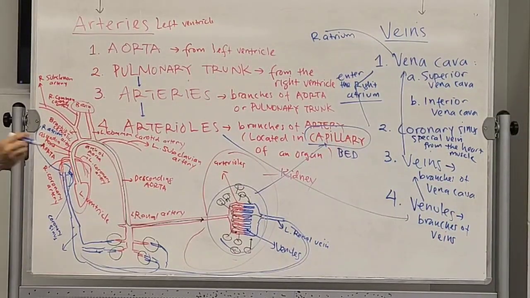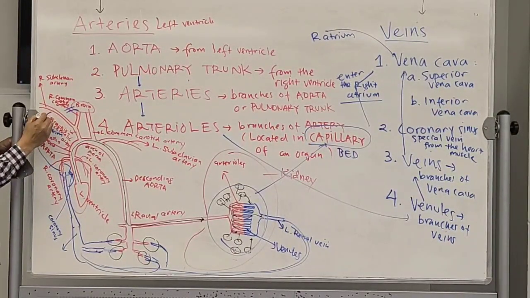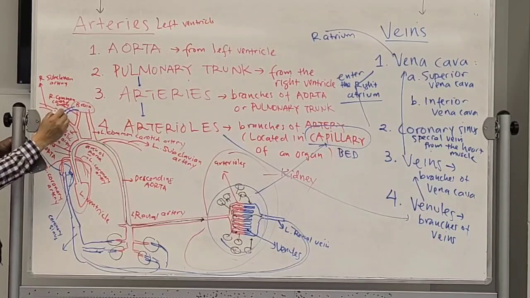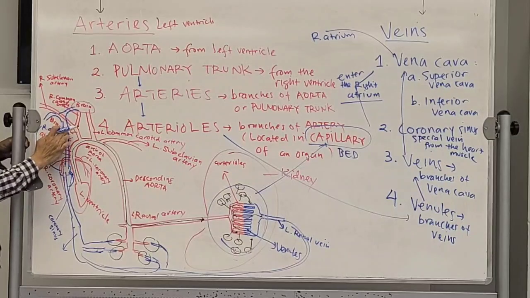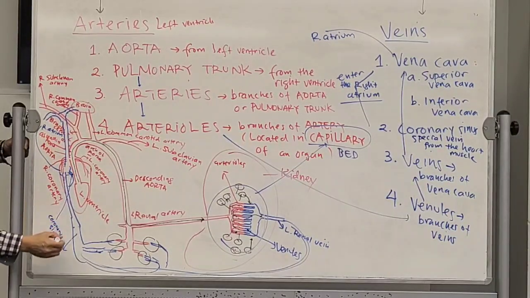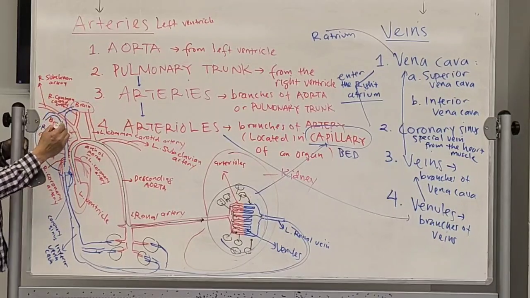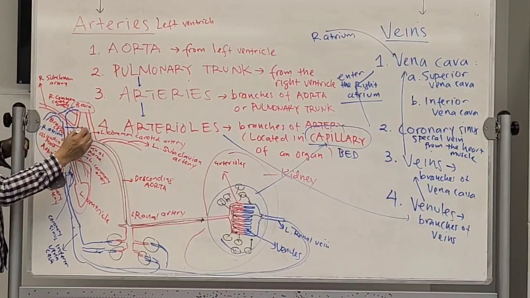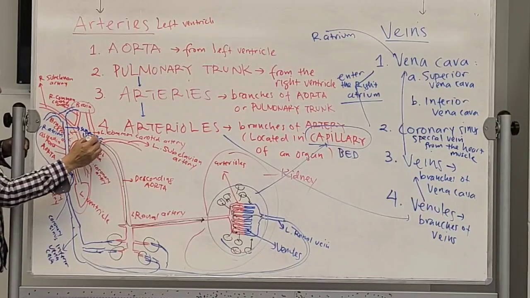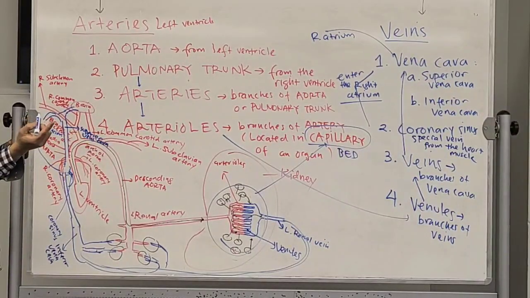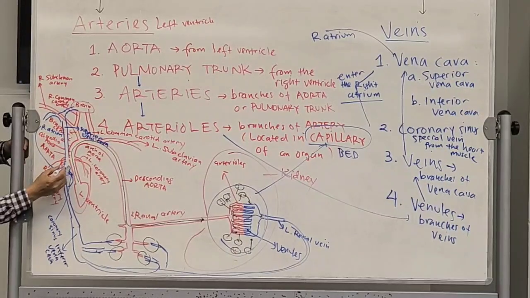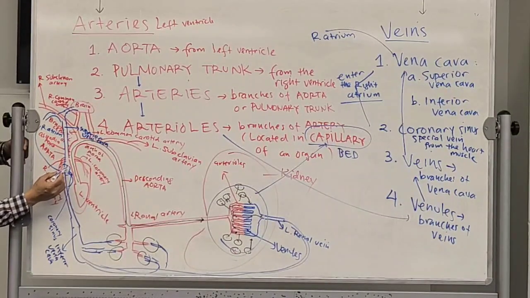Are you with me? The same thing from the top over here, from the brain and from our arm. The veins will combine and also go down to the right atrium. So this one is inferior vena cava. The one that is coming from the brain and from the arm is called the superior vena cava. Right? And all of them go to the same chamber, which is the right atrium.